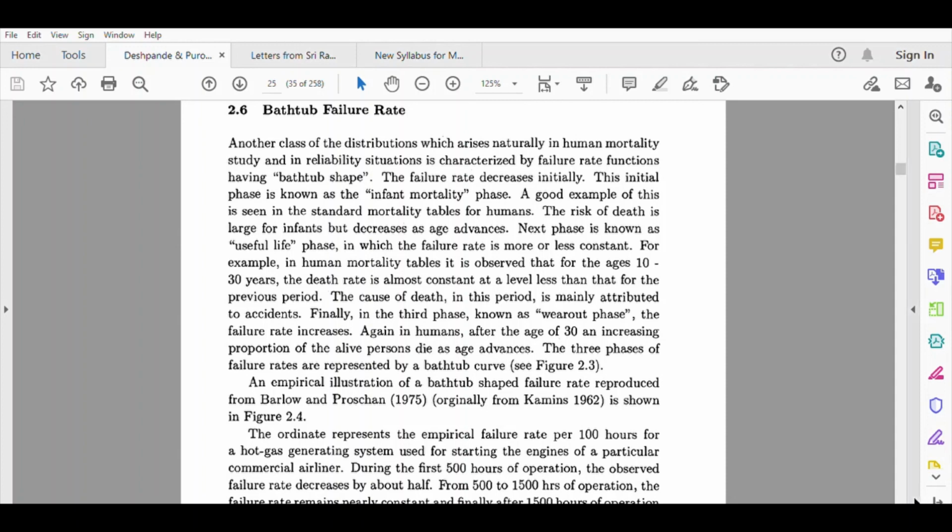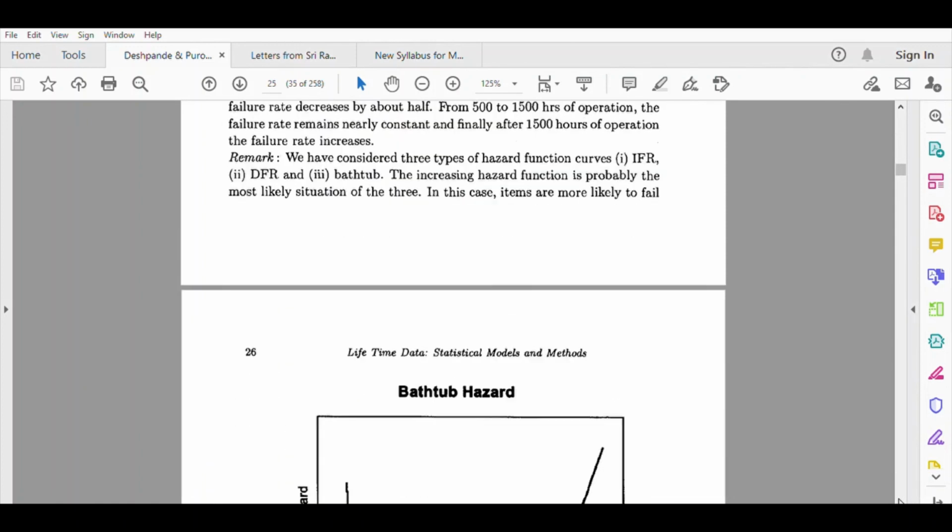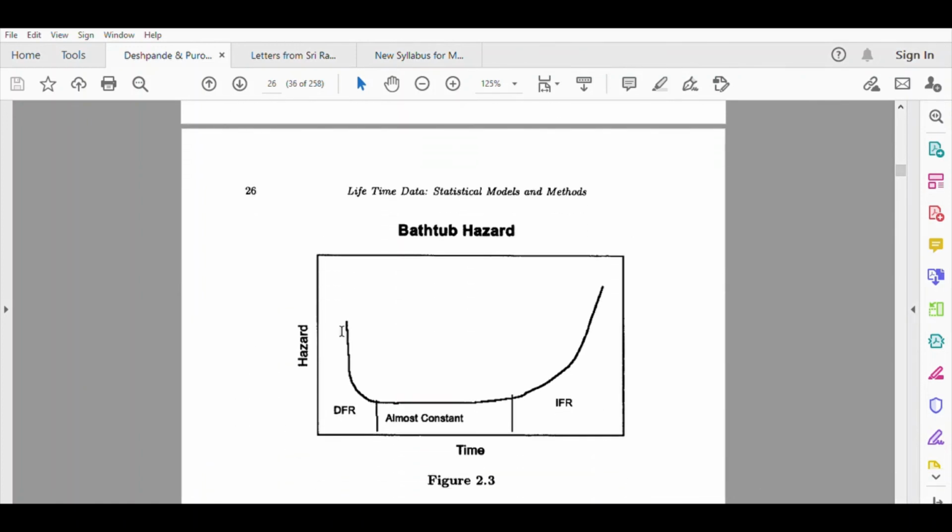So it looks somewhat like this. See, it is decreasing, but at a greater speed, isn't it? It is decreasing very fast. And then it is almost constant, and then slowly it starts increasing. So as old age catches up, the failure rate starts increasing.